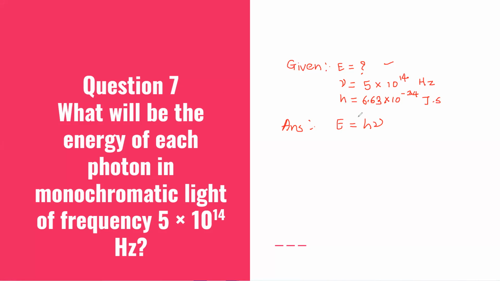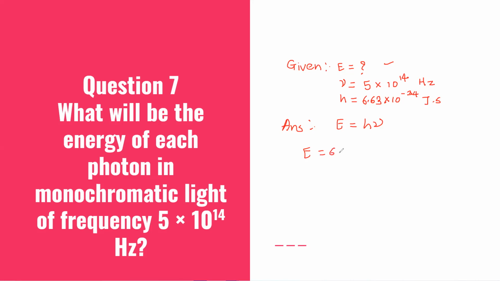H, the value of Planck constant, will be given to you, which is nothing but 6.63 into 10 raised to minus 34 joule second. So we'll use the formula E is equal to h into nu, and now we'll substitute the values.